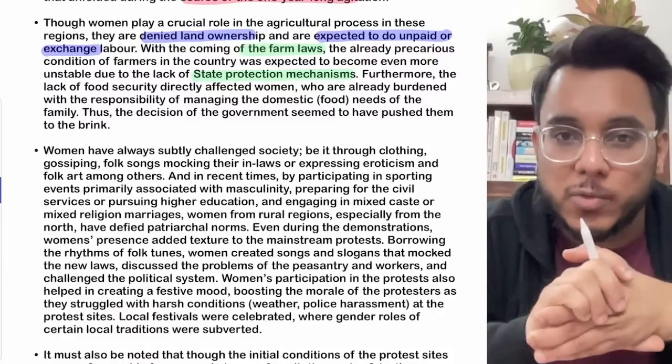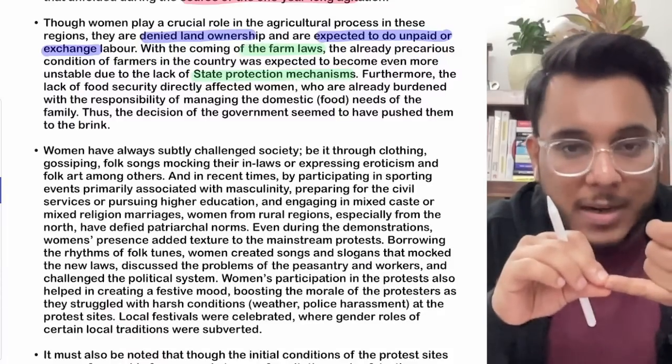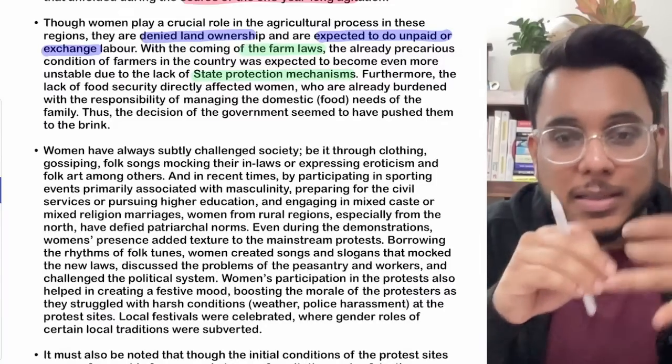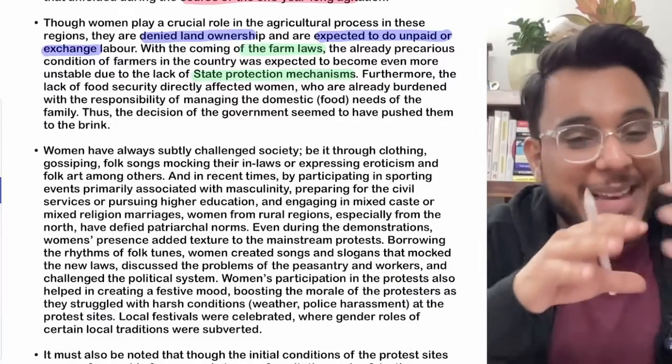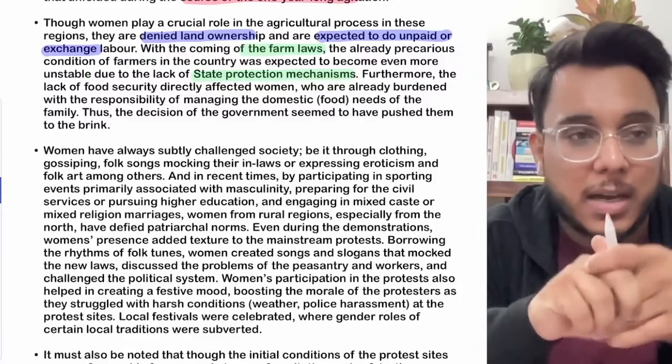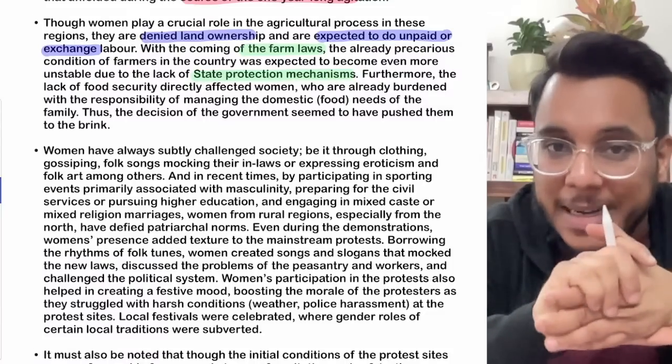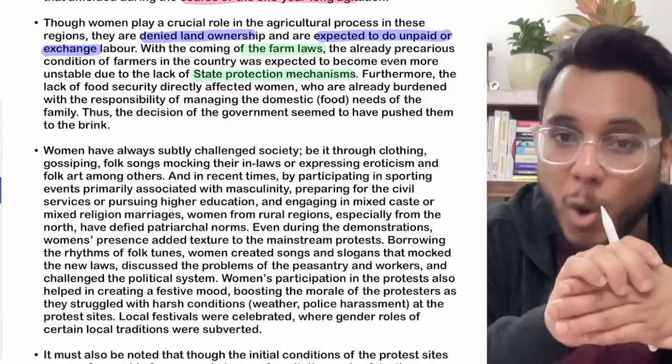When these three farm laws were coming, it was provided that, number one, there is no MSP guarantee. It provided that private corporates can come and directly sign agreements with the farmers. Fine. The mandis' role would be diluted. All these things were coming.